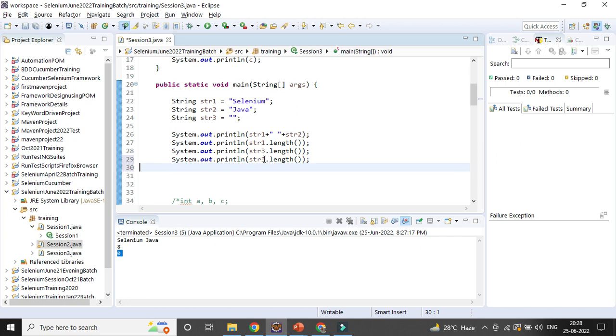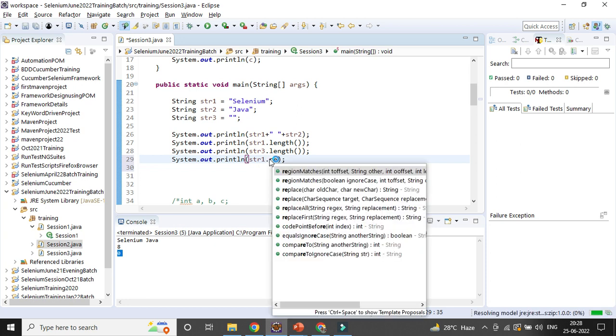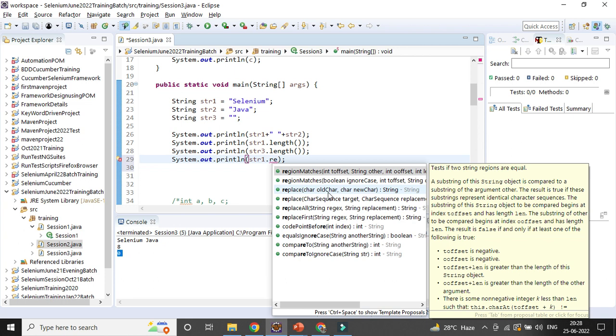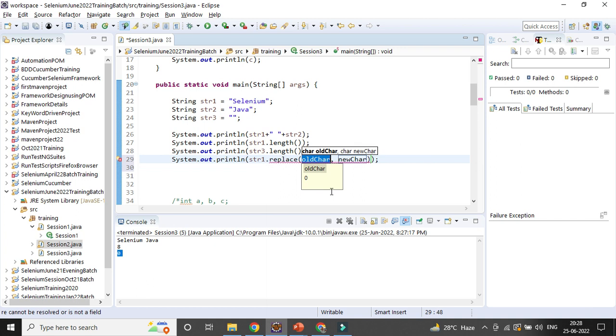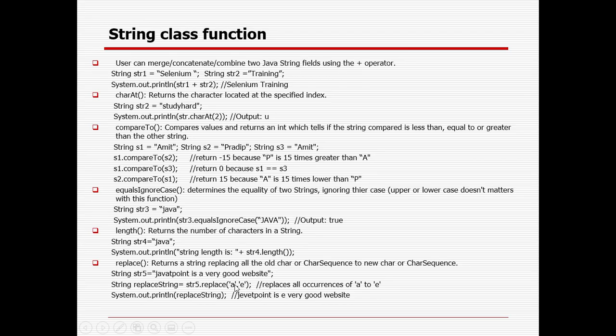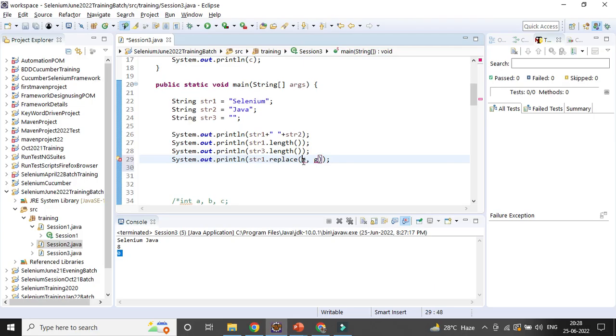Suppose I want to replace this one, you can call the replace method. If you just press dot re, you can see all the replace methods coming. You can see here it is giving old character and new character. What is my old character? Suppose I want to replace the e in Selenium with g. You need to give the characters within quotes, because that is the character you want to replace. I already wrote that in the method, so you just follow me and you can get all the details.